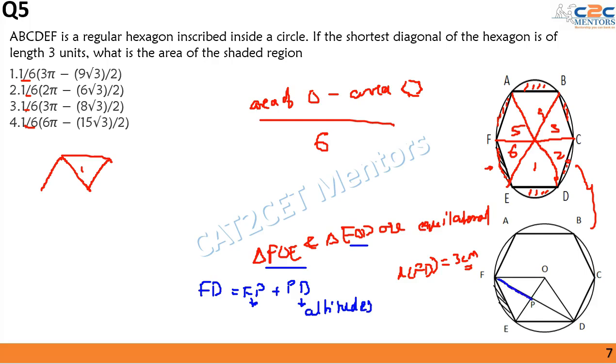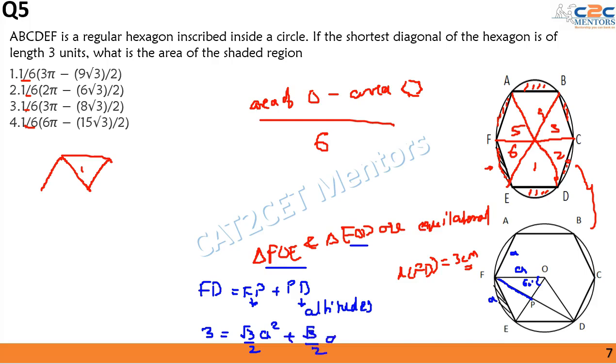That is, this is the altitude, or the side that is opposite to 60 degrees. Hence the length of FP and PD will be, if I assume the equilateral triangle side, or even the length of each side of the hexagon, equal to A, FP will be equal to root 3 by 2 times A, because it is the side opposite to the 60 degrees, or the length of the altitude of an equilateral triangle.